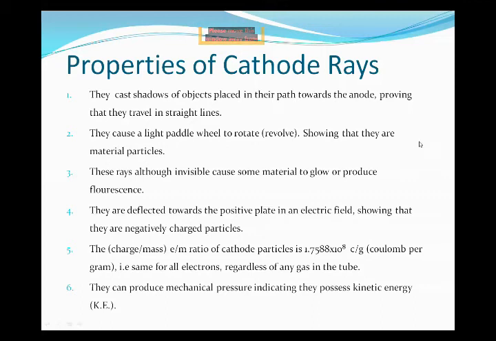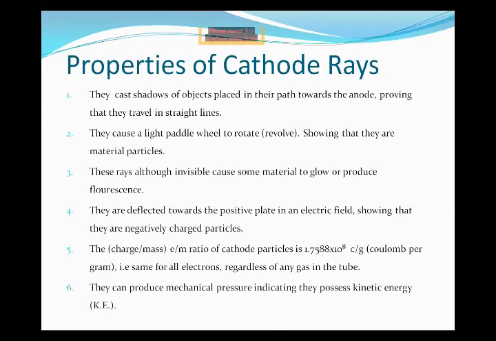Then the fourth point was that they are negatively charged particles. How is it proved? It was a negatively charged particle because it deflected toward the positive plate, that is the anode. The charge to mass e/m ratio of the cathode particle was 1.7588 × 10^8, fixed for all electrons regardless of any gas present in the tube. They have kinetic energy. This is all about the properties of cathode rays.